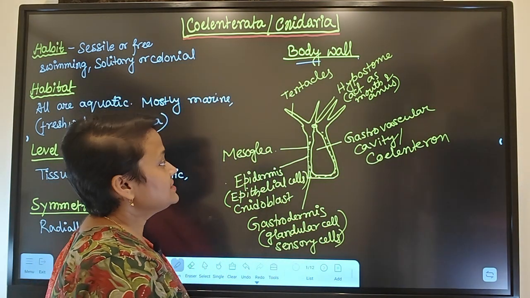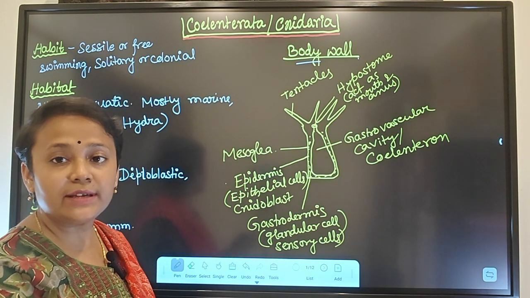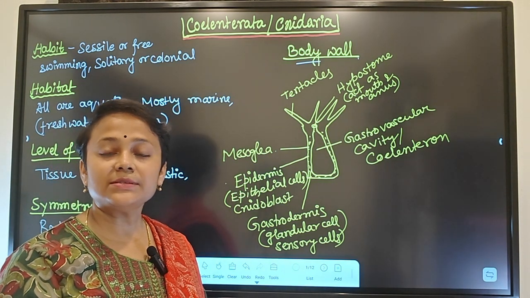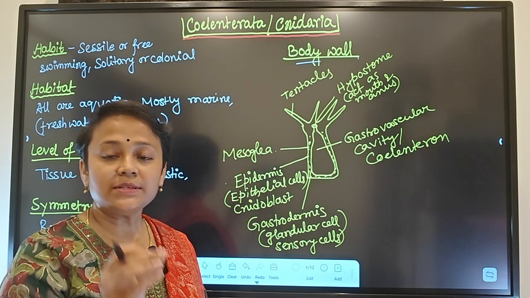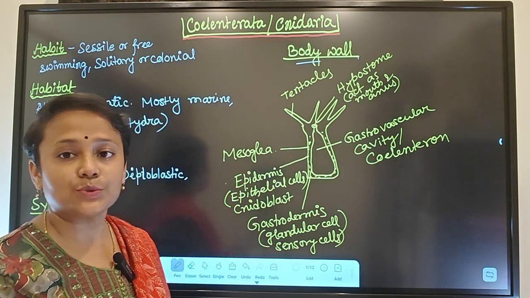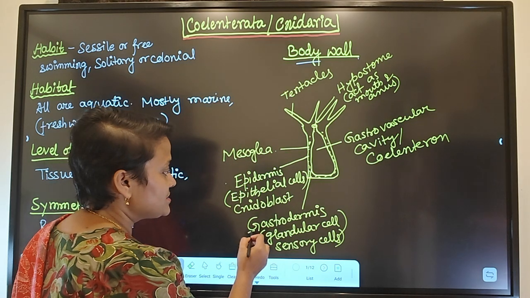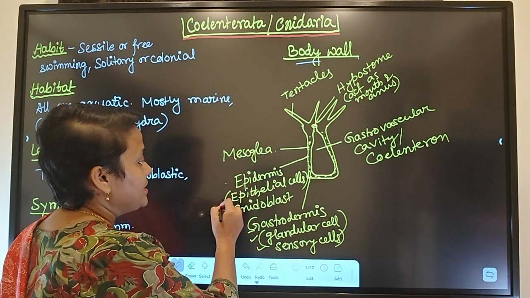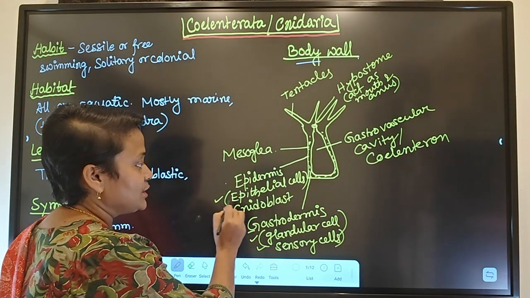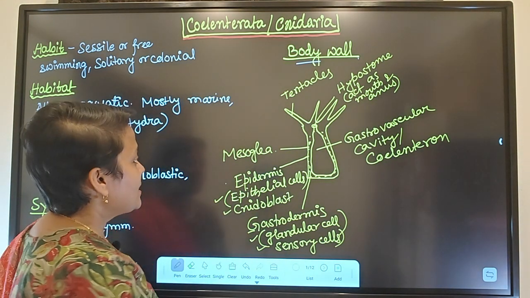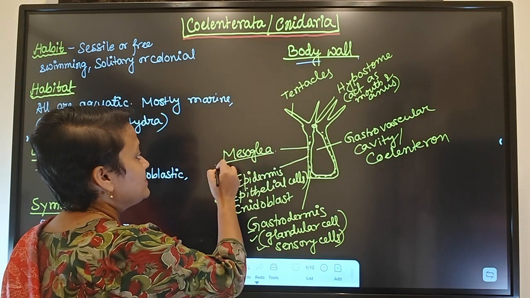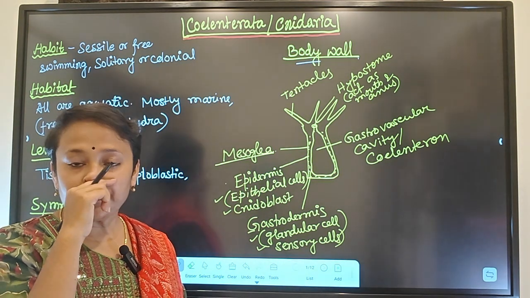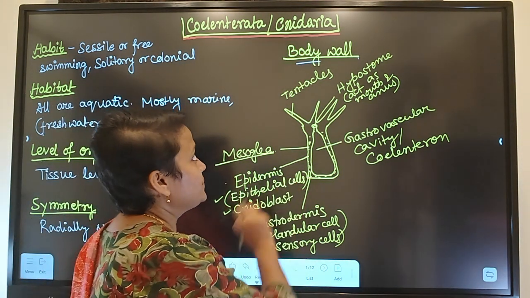So the body wall is basically made up of 3 layers. Outer one epidermis, inner one gastrodermis, and in between the two there will be mesoglea. In gastrodermis, glandular cells and sensory cells are present. In epidermis, epithelial cells and cnidoblast are present. And mesoglea is the jelly-like substance which is present in between the two.